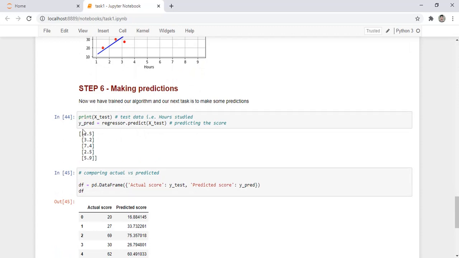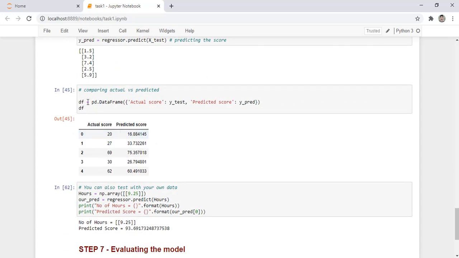In here we are predicting the Y value, which is the percentage score of a student, and we are passing an argument which is the number of hours studied by the student using the predict function. Now we are comparing the actual and predicted value. Here the actual score is 20 and our predicted score is 16.88 something. So we can say that it is close enough.